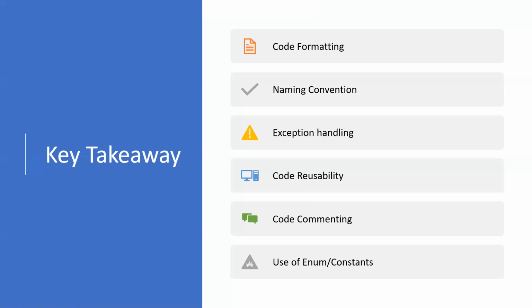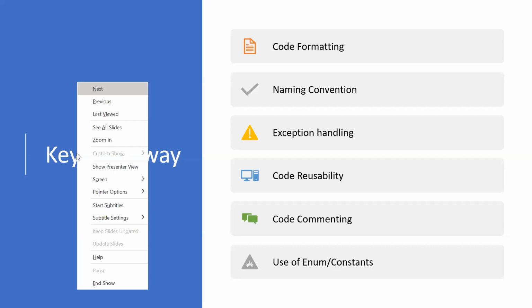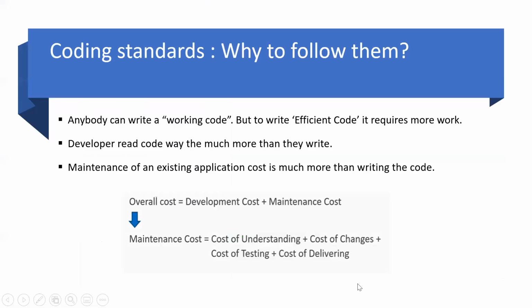So basically, we all know that we should follow the coding standards, but unfortunately we forget or we ignore them while we are completing our task, or we are stuck in the requirement, and we just need to complete the code. So basically, why should we follow the coding standards? Everybody can write code, but we need to write effective code.